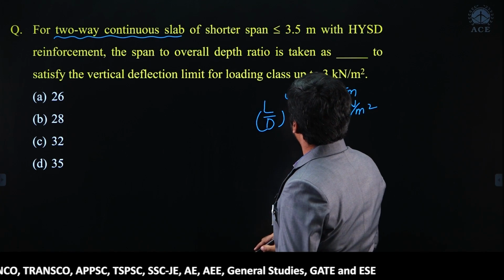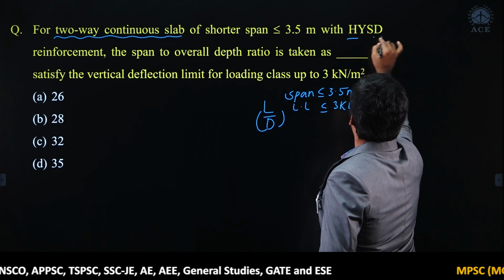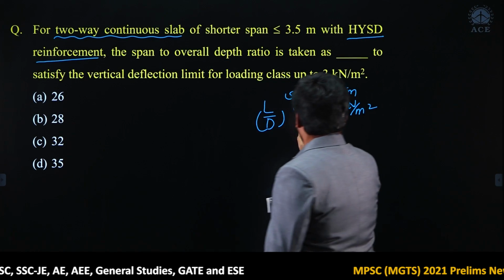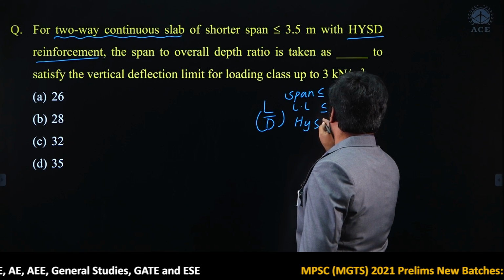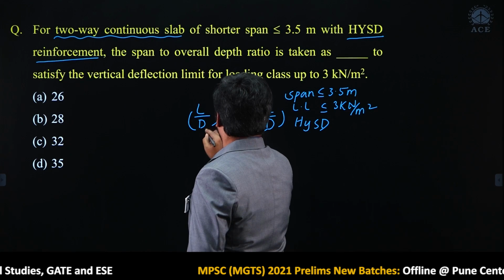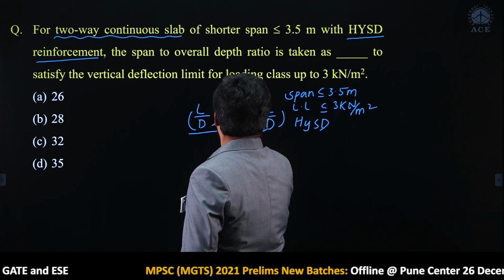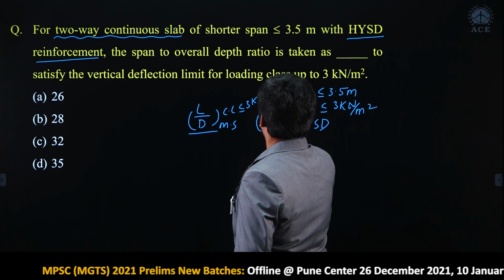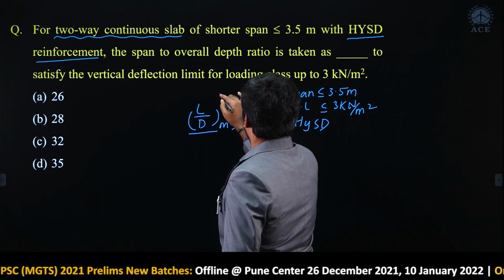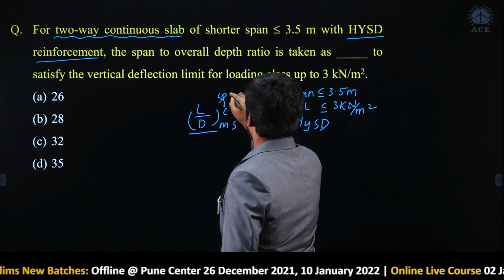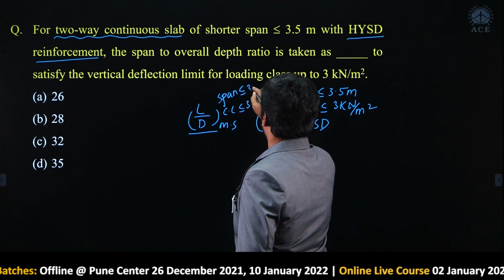Here it is given for HYSD bars. Similarly, span to depth ratio is given for mild steel also, for live load up to 3 kilonewton per meter square, for span up to 3.5 meters.